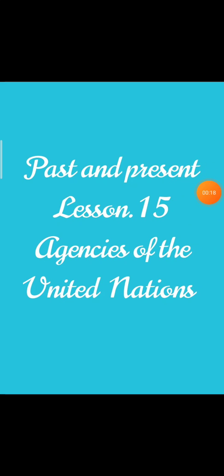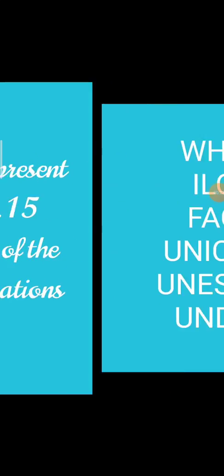In this class, we are going to see the 15th lesson from Past and Present. The topic of the lesson is agencies of the United Nations. In this, we can see some more agencies in the United Nations Organization. First, we can see the agencies: WHO, ILO, FAO, UNICEF, UNESCO, UNDP. These are the agencies. First, we can see about WHO.